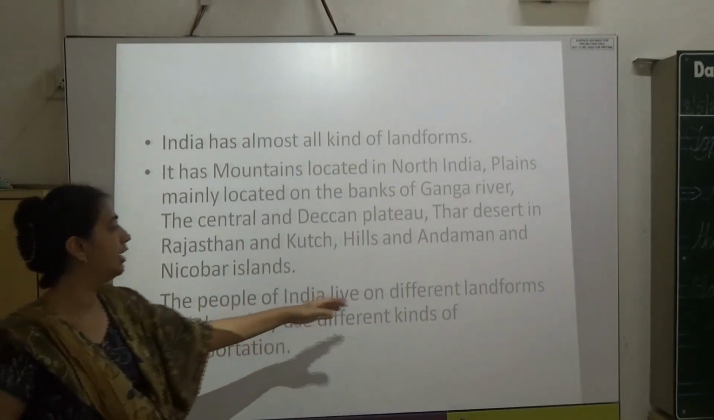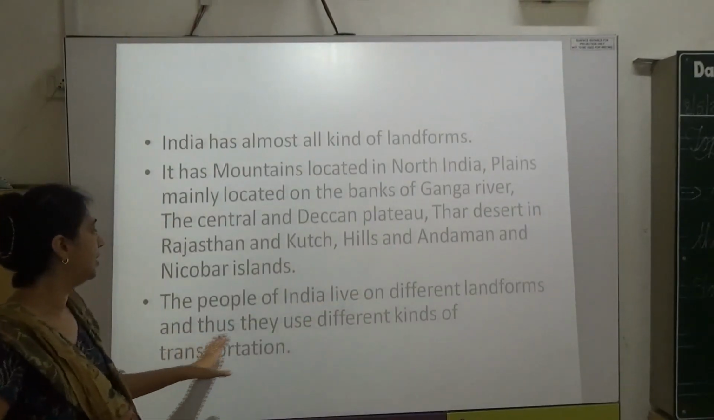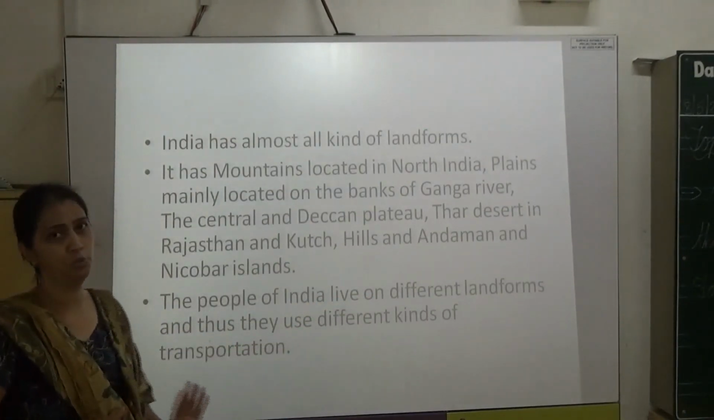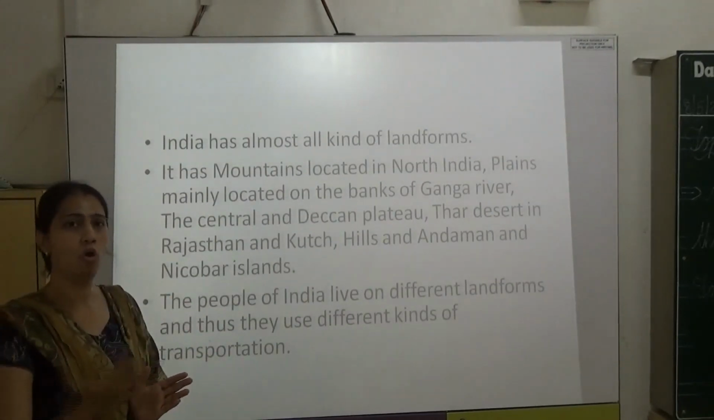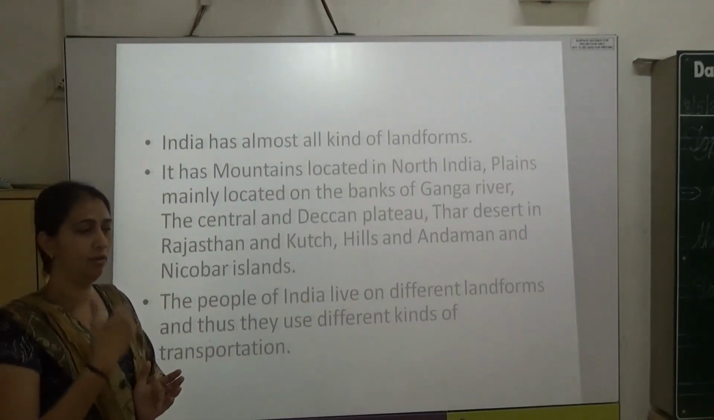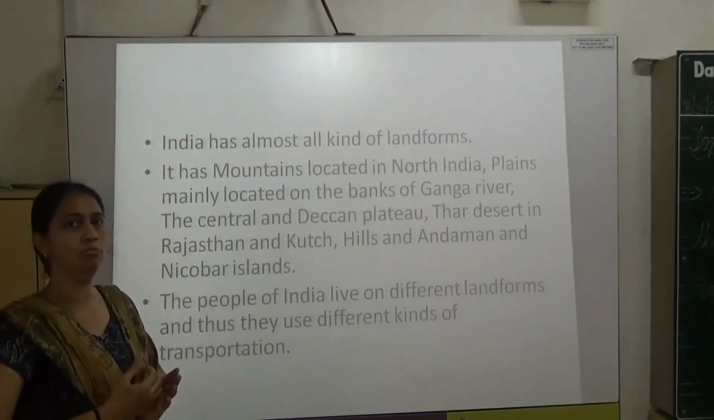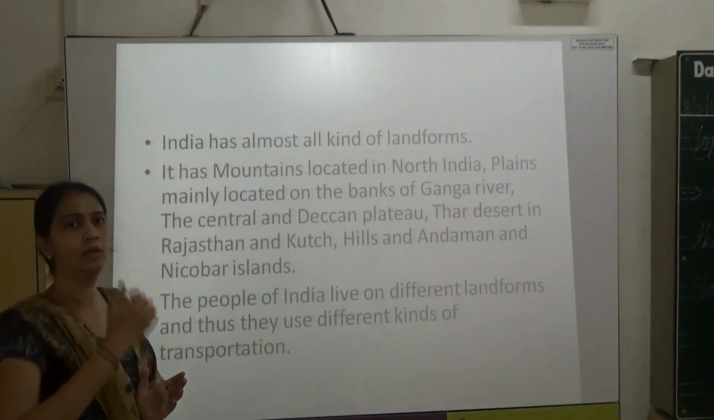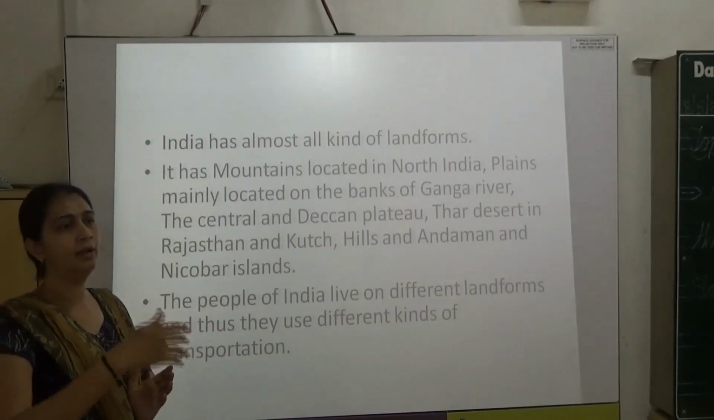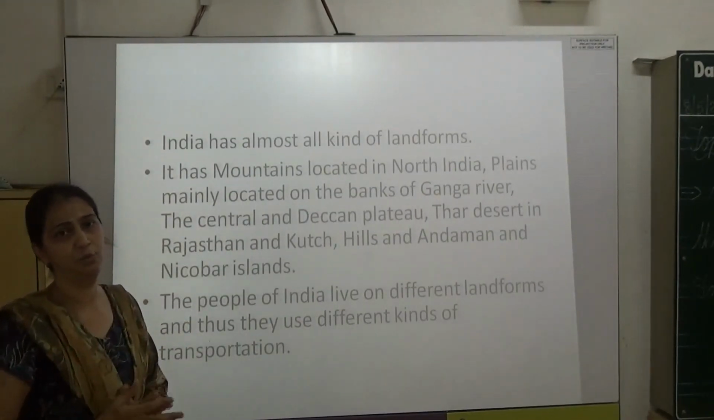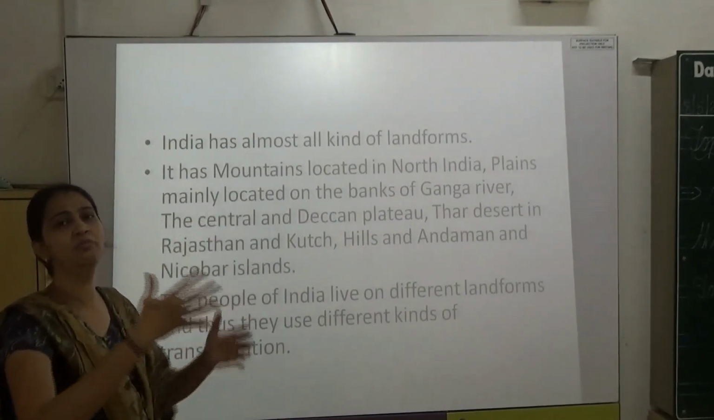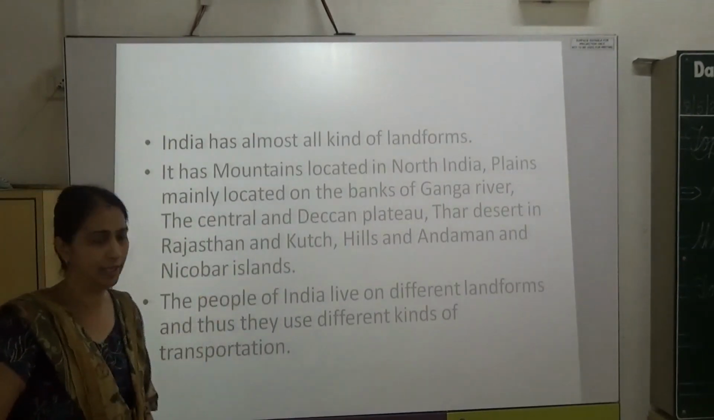The people of India live on different landforms and thus they use different kinds of transportation. Now one kind of transportation cannot work in all landforms. Trains can go till whatever height or limit they can go, they will go. Other than that, we have to take airplanes. So all different types of transportation are needed to reach different kinds of landform areas.